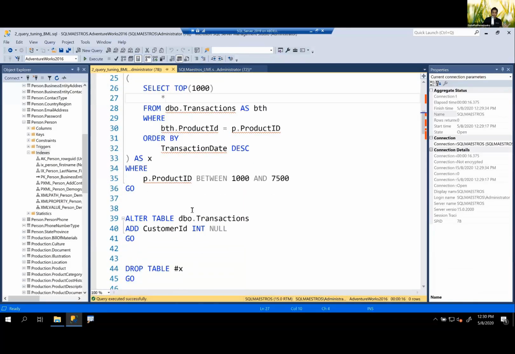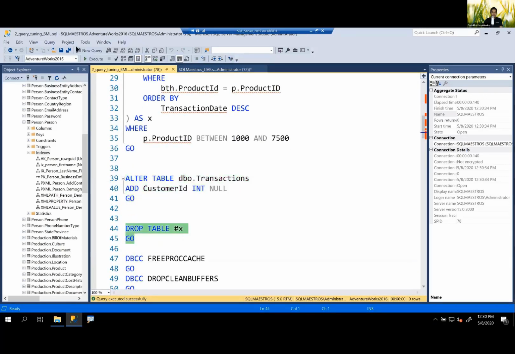I was expecting a lot less, but anyway, you add a customer ID column to this transactions table. Remember, the transaction table is being used here internally in the inner expression. So you add a customer ID column. Now this column may have been added for some other reporting requirement. So a DBA just goes and modifies this table and adds a customer ID column. Let's go and do that, and then let's drop this temporary table.